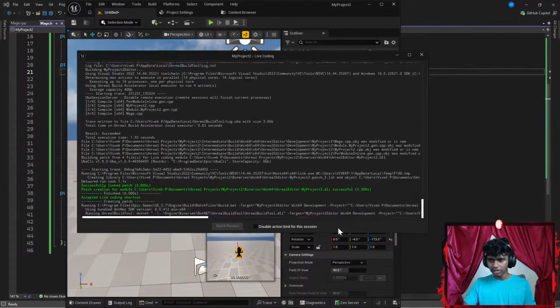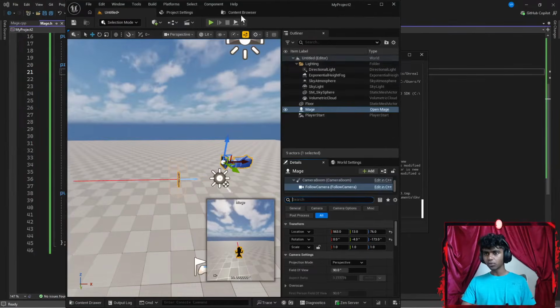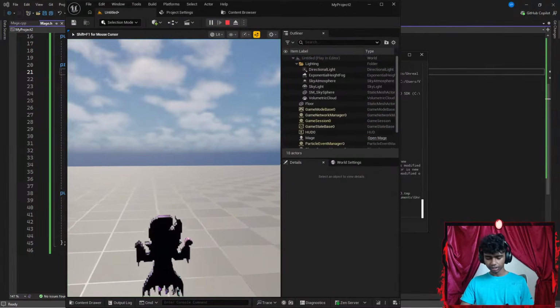Let's say Control-Alt-F11 real quick. Now let's wait for it to compile. Okay, once it's done compiling, I'm going to go ahead and run the code. There we go.